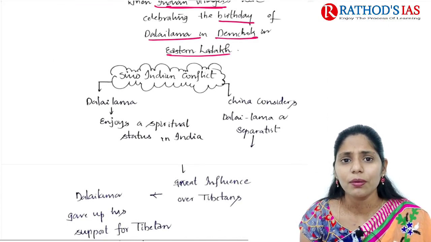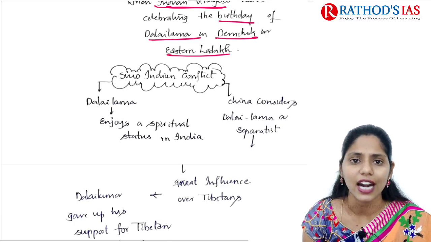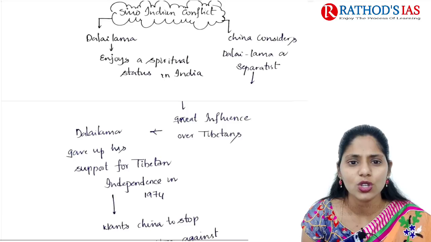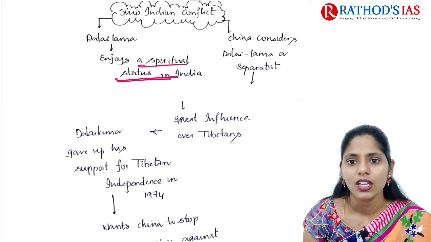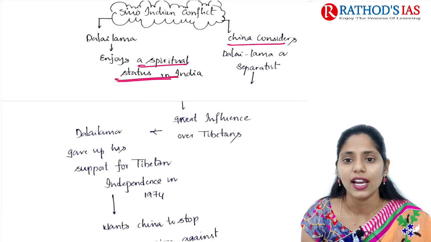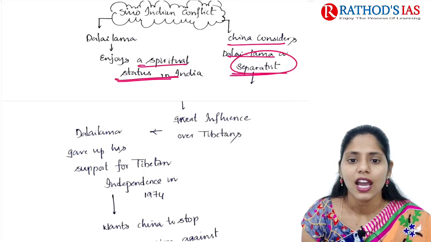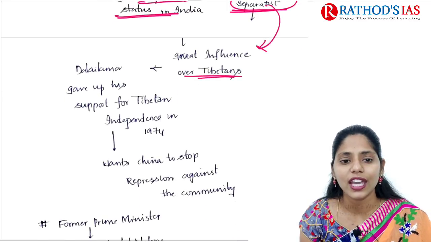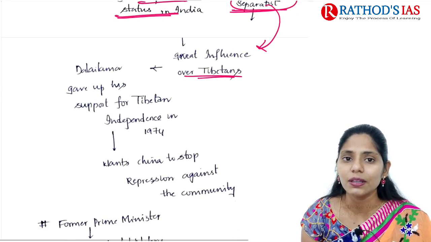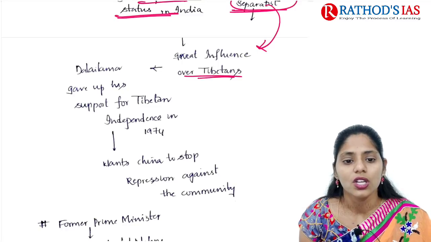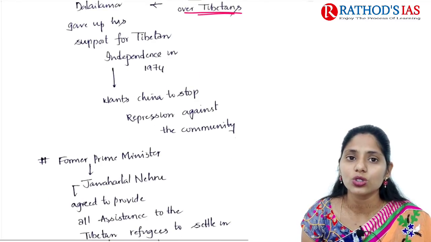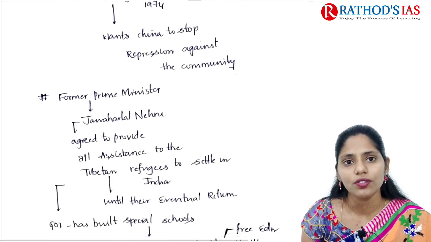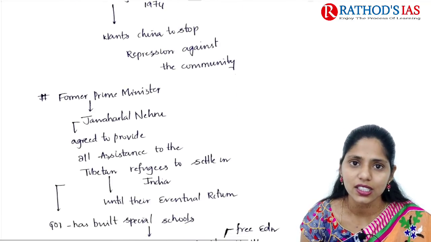Now let us talk about what the conflict between India and China regarding the Dalai Lama is. So who is this Dalai Lama? The Dalai Lama enjoys a spiritual status in India. China considers the Dalai Lama a separatist, and he has great influence over Tibetans. The Dalai Lama also gave up his support for Tibetan independence in 1974, and he wants China to stop repression against the community living in Tibet. Because of this, China does not like the Dalai Lama.